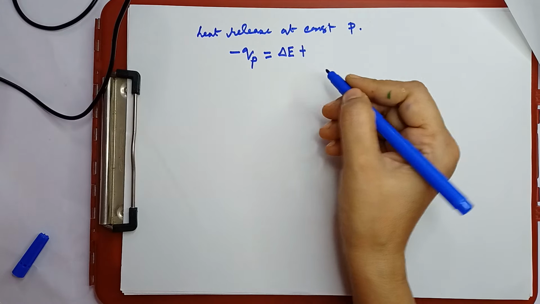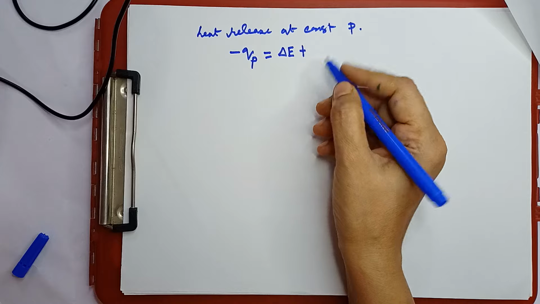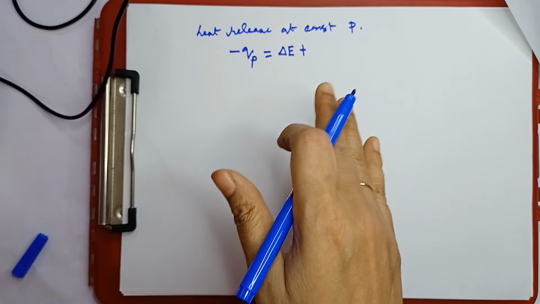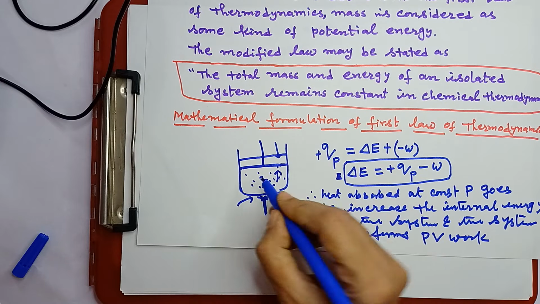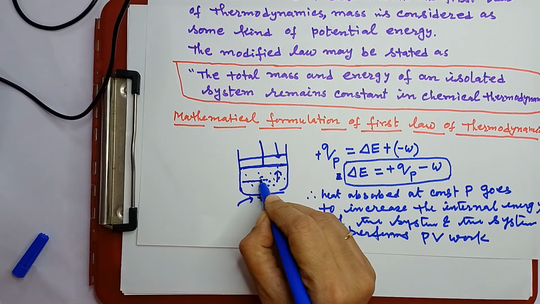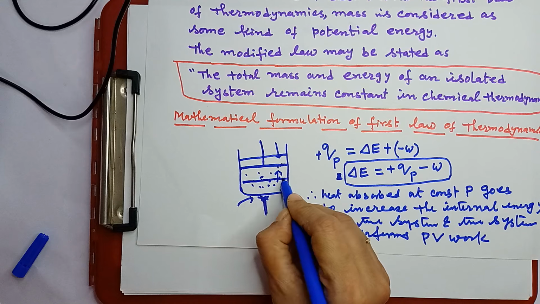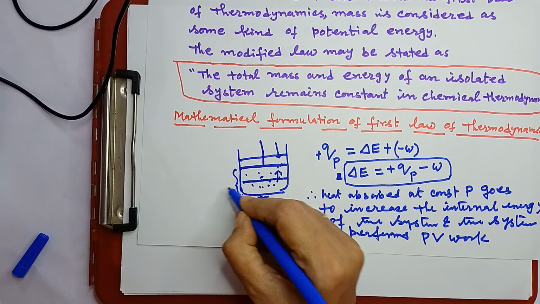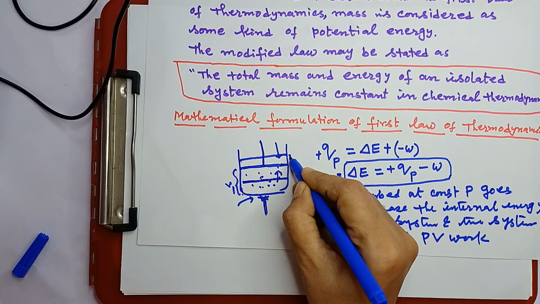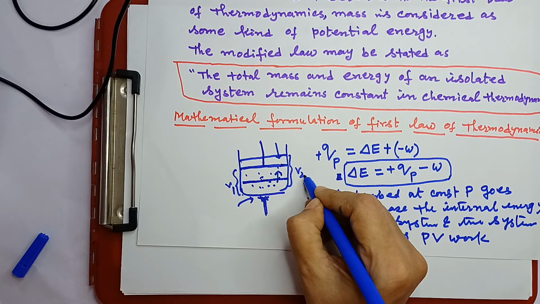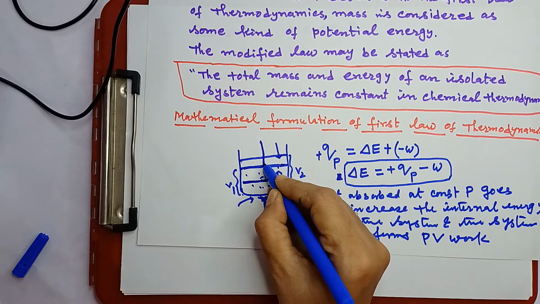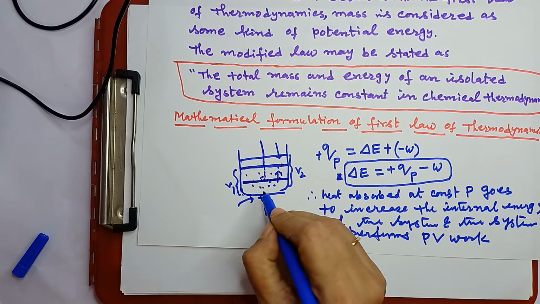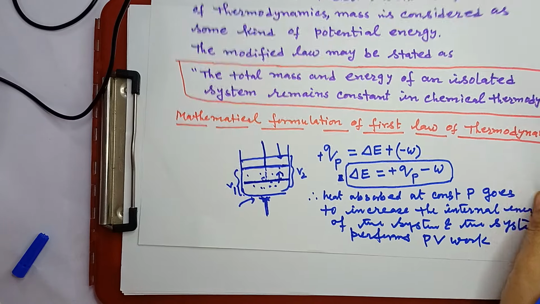plus, when the heat is released, when the gas is compressed, that means this piston is compressed, so there will be a decrease in the volume. Initially it was an increase in the volume, it was V1 and then this was V2. Compression means the piston is moving down. So, volume decreases.